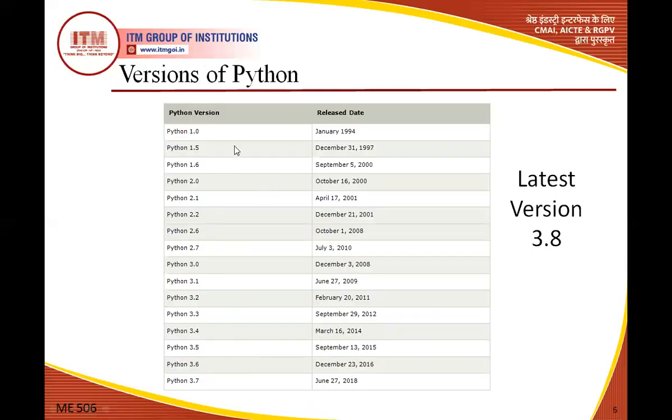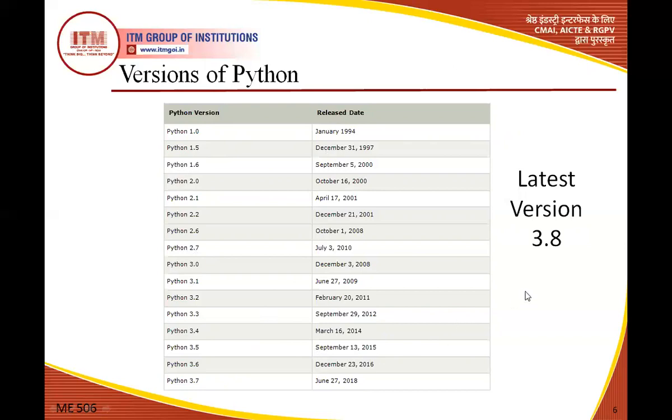Versions of Python. It was released in 1991 by Guido van Rossum. After that, different versions were released, like 1994 Python 1.0, 1997 1.5, 2000 1.6, and many changes. Many changes means that in Python 1.0 some functions were not there, but after that some libraries were built in. So the library has changed, meaning the library has increased by version.